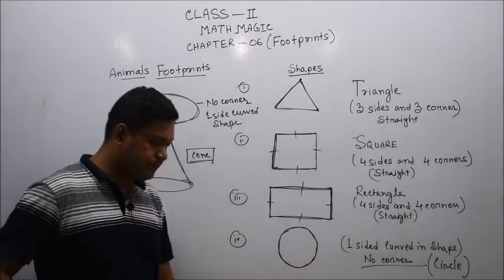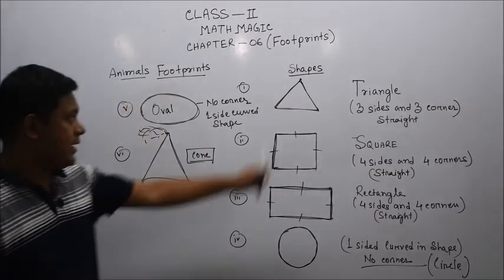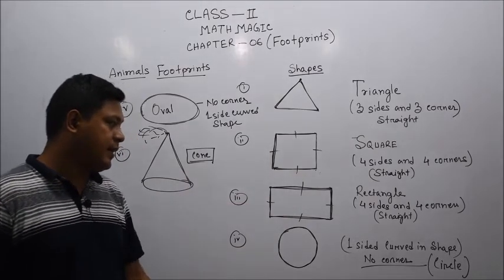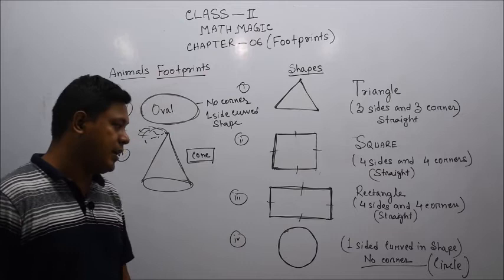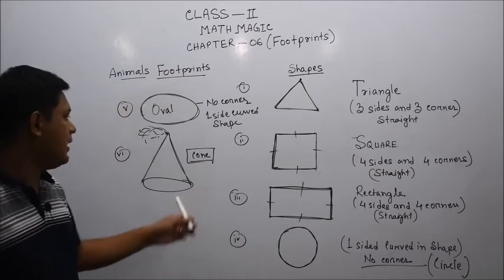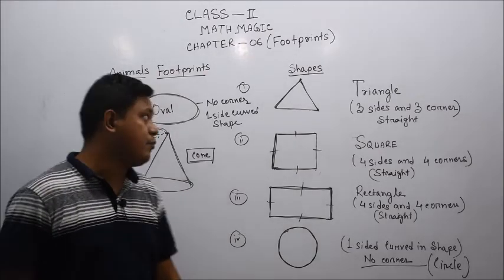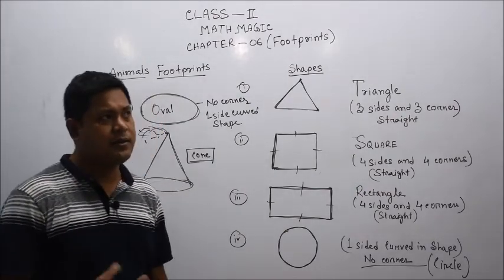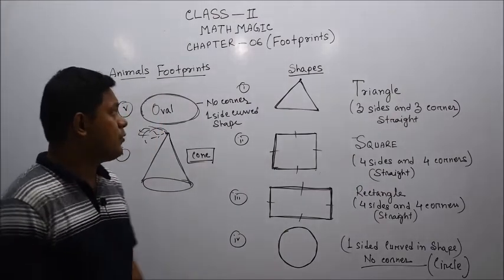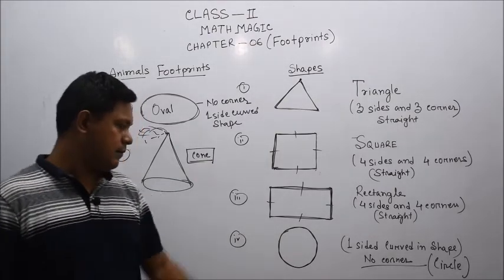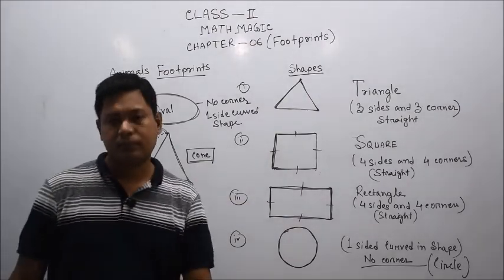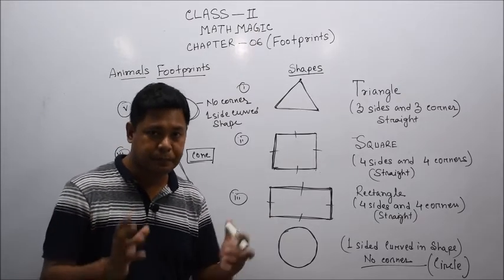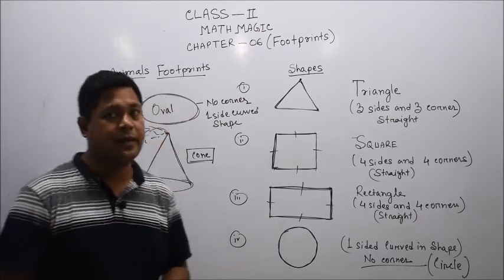So dear students, we have found these types of shapes: triangle, square, rectangle, circle, which is one-sided curved in shape with no corners, oval, cone. Okay, so these are the important shapes we have found. In the first or second part, I am just reminding you, we have also found some cube, cuboid, and sphere, which are 3D shapes.